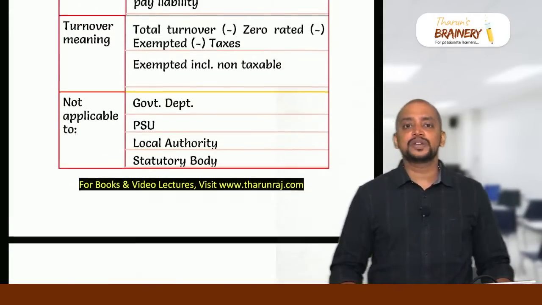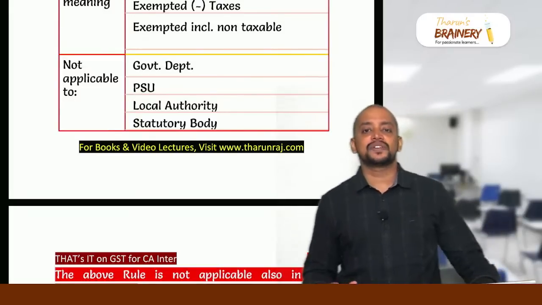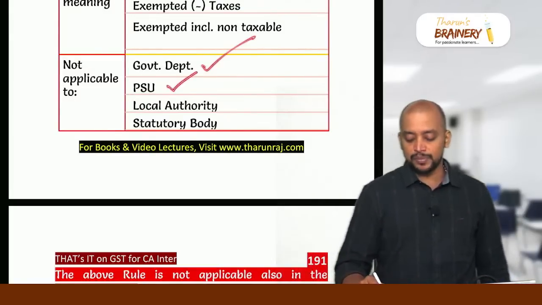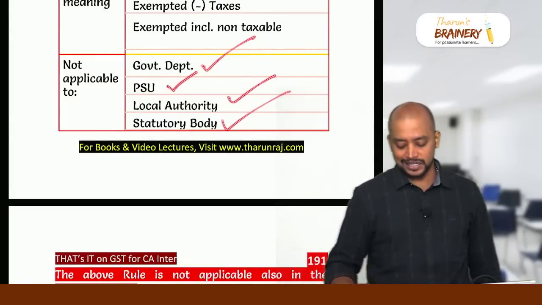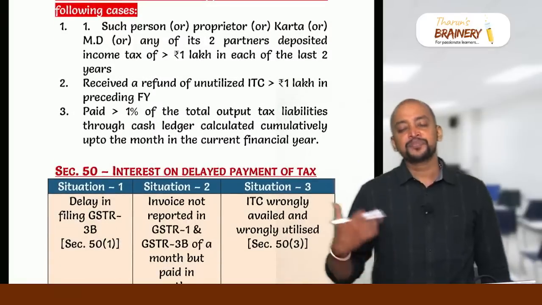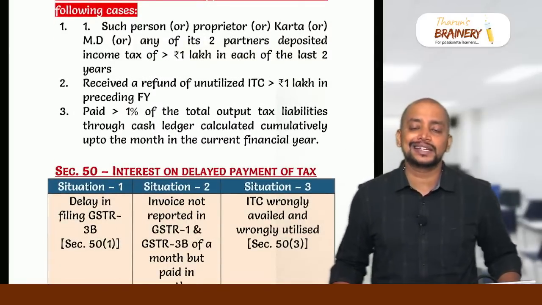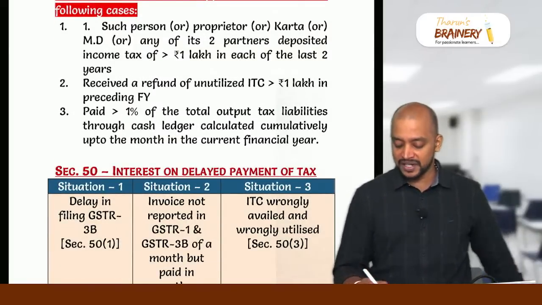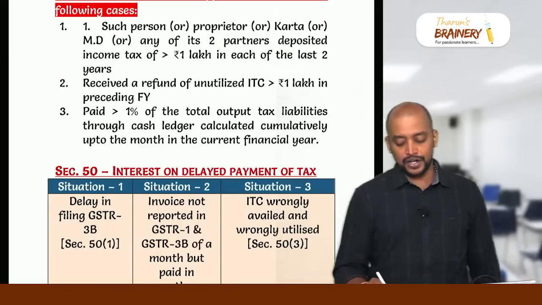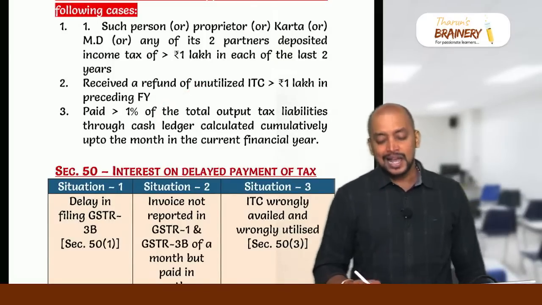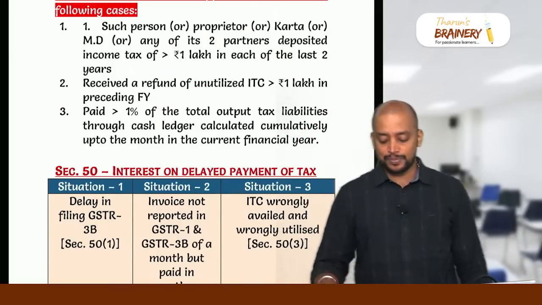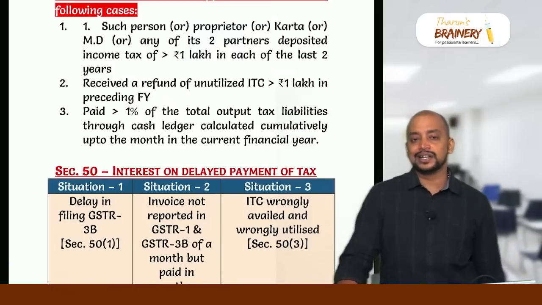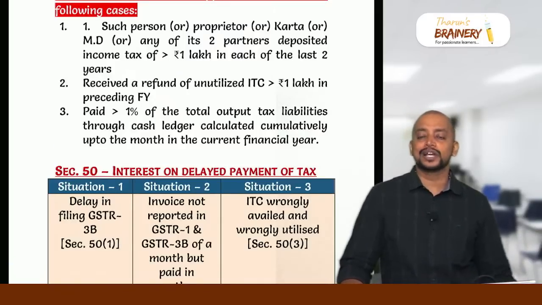And this 86B is not applicable in case of government and its family, that is government department, public sector undertaking, local authority, statutory body, and even if they have paid more than 1 lakh as income tax in the 2 preceding previous years, or received a refund of unutilized ITC greater than 1 lakh and paid cumulatively more than 1% of the total liability in cash ledger so far, up to the current month.